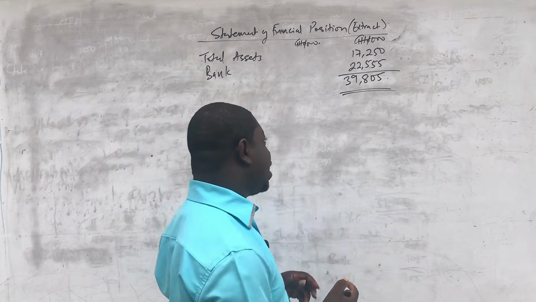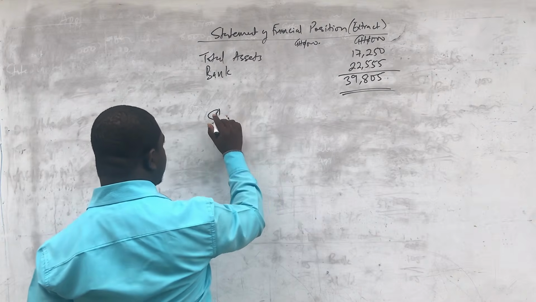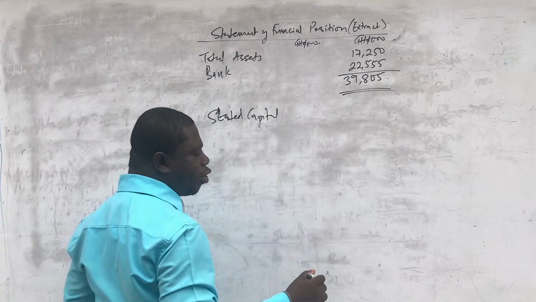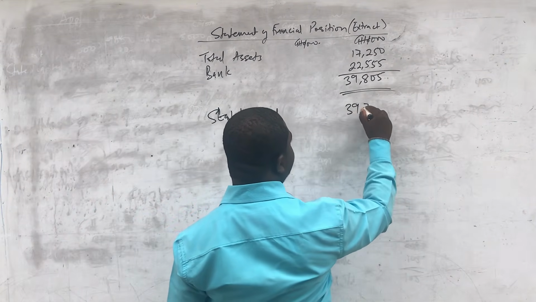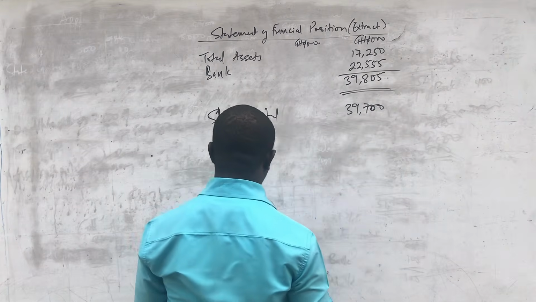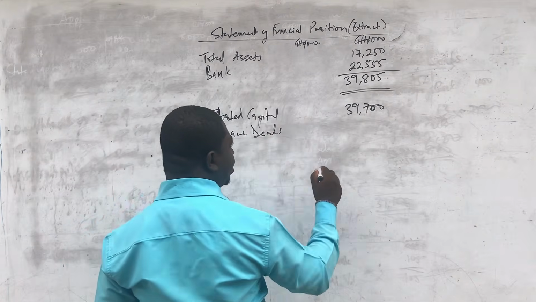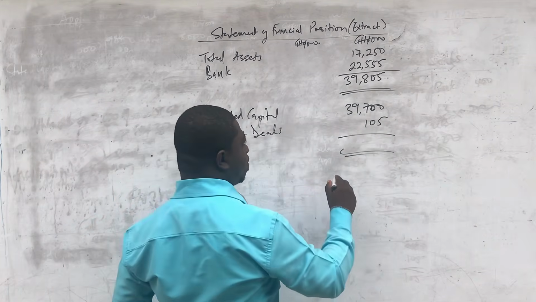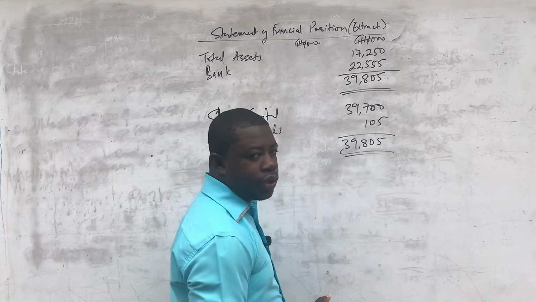Okay, this is just an extract. And then you come to equity. We have stated capital. The balance brought down on the current stated capital account that we prepared was 39,700. And then we add the share deals, which is also a component of equity, which was 105. And that is going to give us 39,805. So it has balanced.